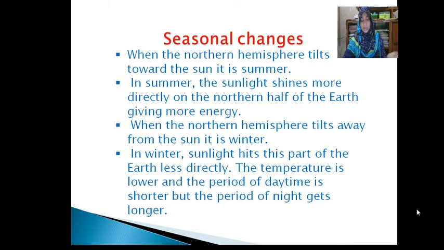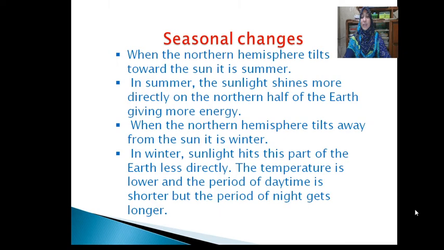Now I explain seasonal changes. You have already known about the Earth's rotation on its own axis. Another motion of the Earth is annual motion, which takes 365 days 6 hours to move around the sun in its orbit. The period the Earth takes to complete the revolution is known as the solar year, or simply a year. The length of day or night and the change of seasons occur as a result of annual motion.